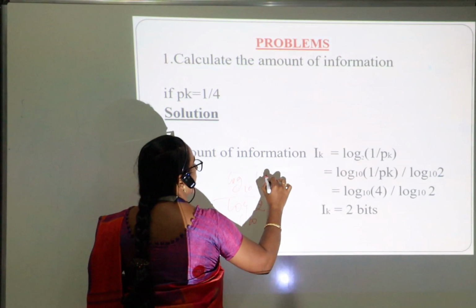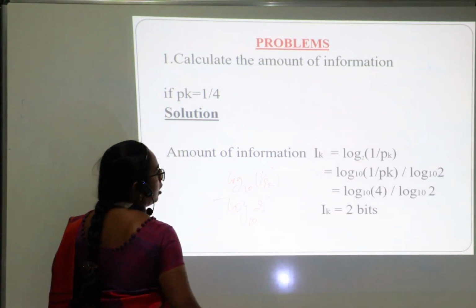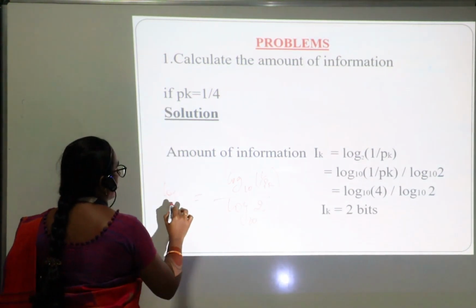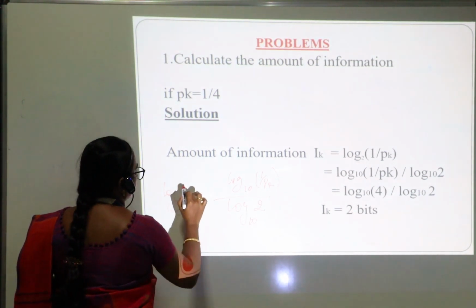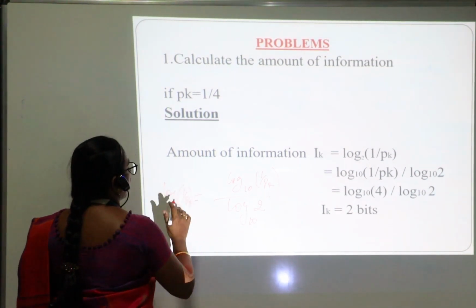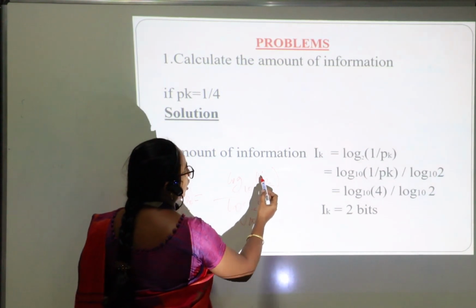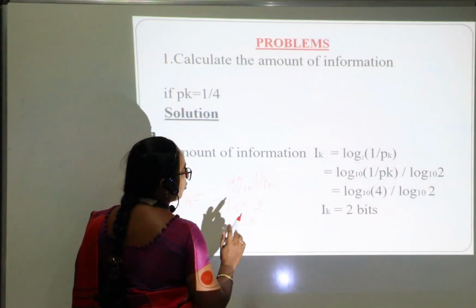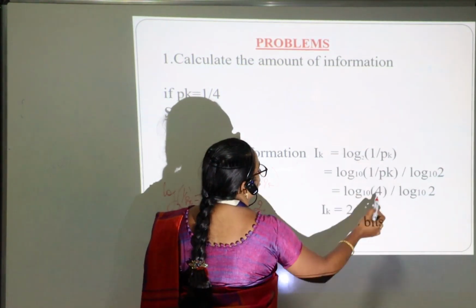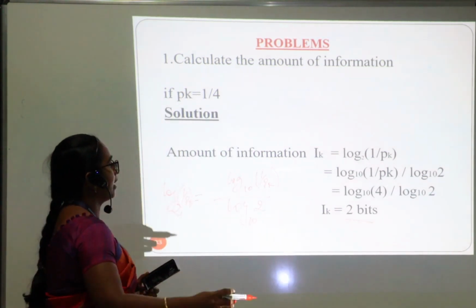Then only it can be converted into a log value of base 2. Log 2 of 1 by pk can be converted into log 10 of 1 by pk divided by log 10 of 2. Then only you can substitute and find the values of Ik.